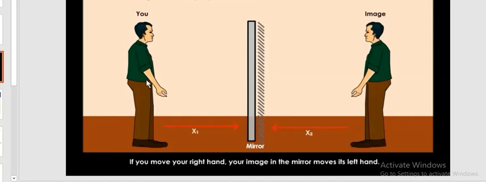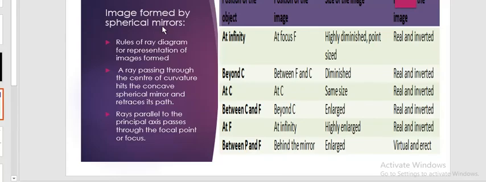Virtual means made up of virtual rays, and it's not a real image, and it is always erect and at equidistance. So that is the kind of image formed by the plane mirror. Now let's see what happens to images formed by spherical mirrors. Let's go through the various positions of the object and how we can get the different kinds of images and sizes of images, everything. Let's discuss one by one all the cases.